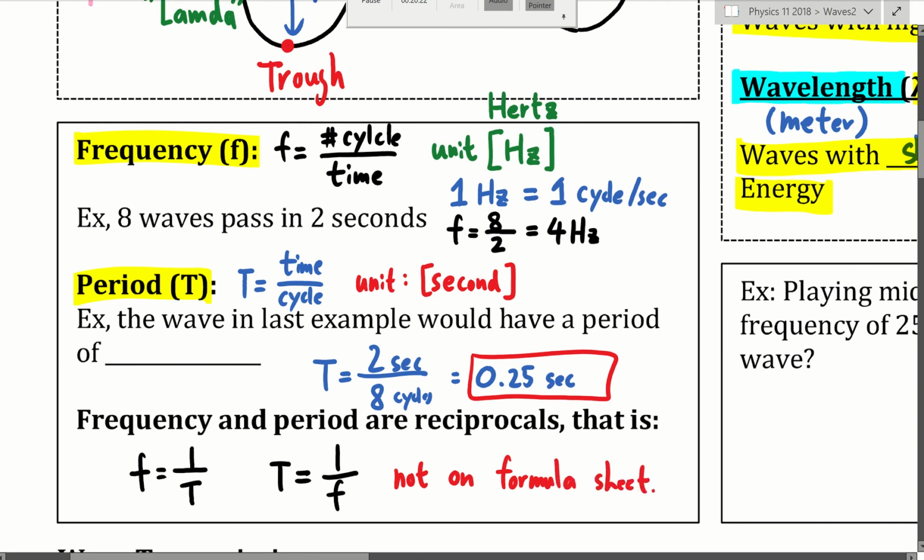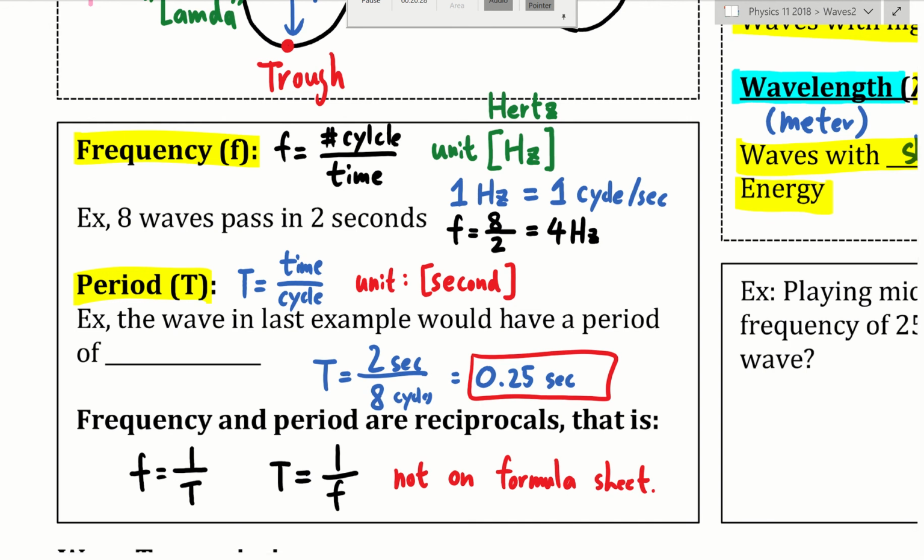Now, this just gives you a quick way of converting frequency to period and period to frequency, as long as you make sure that the unit is in hertz for frequency and seconds for period. Sometimes you'll find questions that give you, for example, frequency, but you need period to do something. So you need to convert the frequency to period first, and then you continue. So that's why you use it.